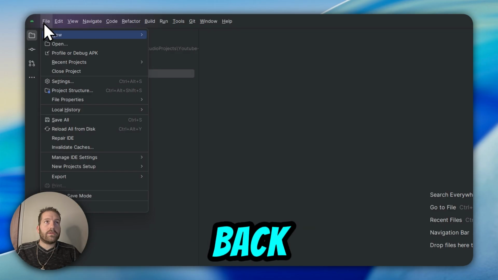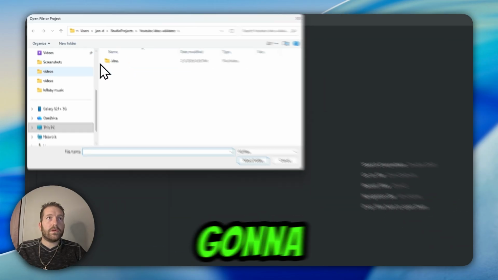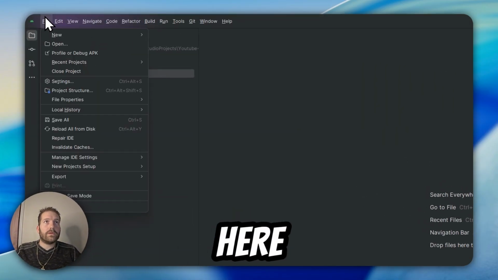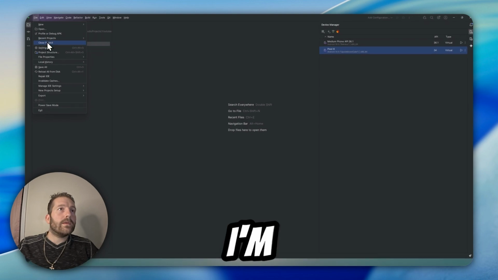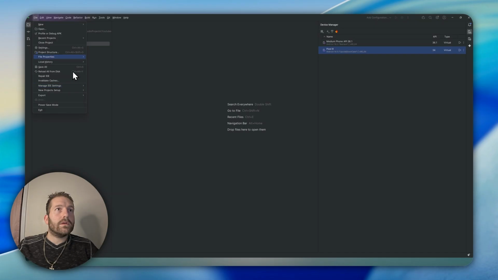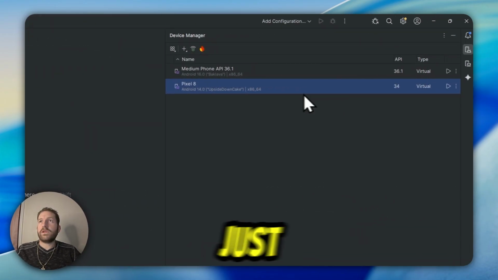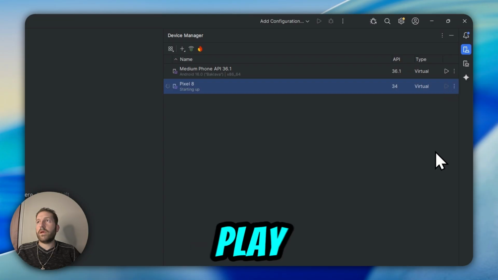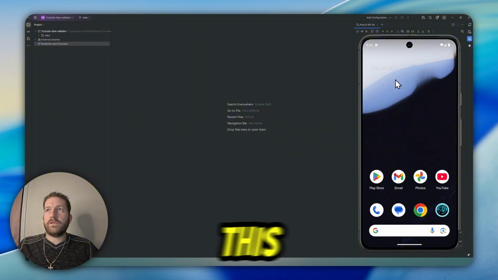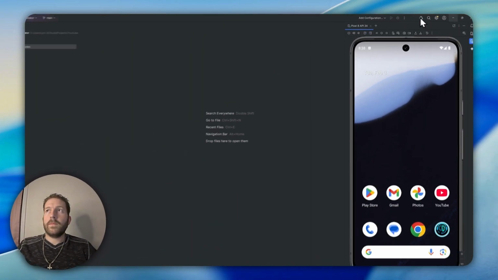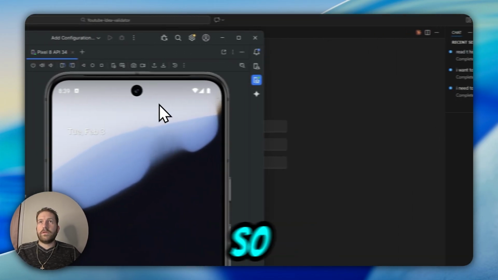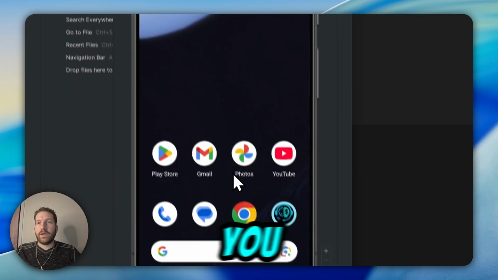So we're going to go back to open, and we're going to go, hold on, let's see here. I'm not sure. No, it's alright. We'll just get one running right here. It might not work though. We're going to hit play, which is starting up the emulator. So yeah, this is the emulator right here in Android Studio. This is just the Google Pixel 8, right? So this is going to be how you test your app efficiently.